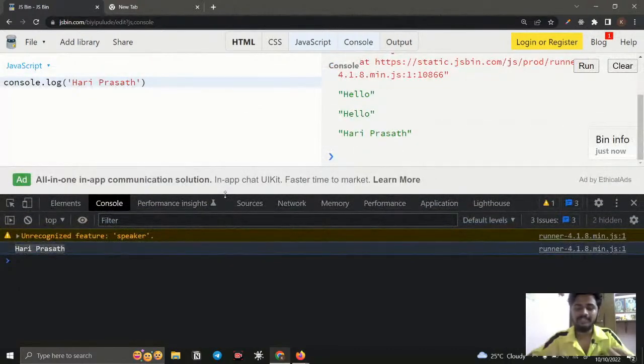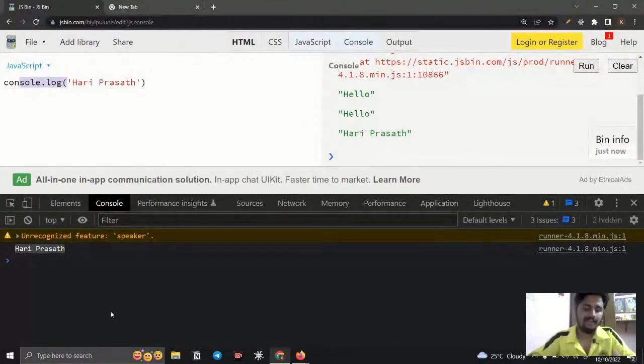So by using this console.log, we can access the console, and by accessing that, we can debug the code. For example, if I write something wrong, what can I do? I use console.log. I check each and every line, whether everything is perfect and produces the same result. Like that we can check.